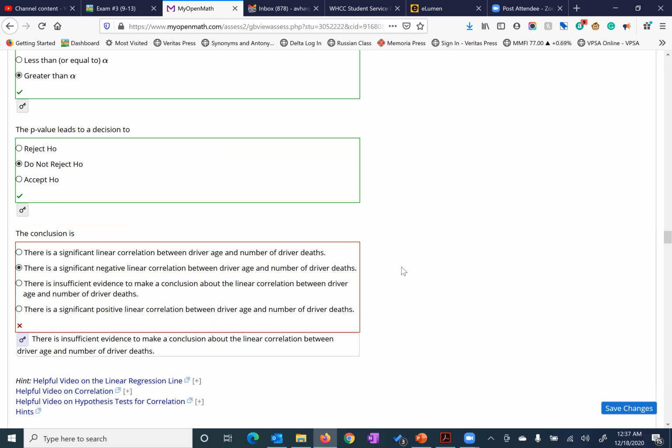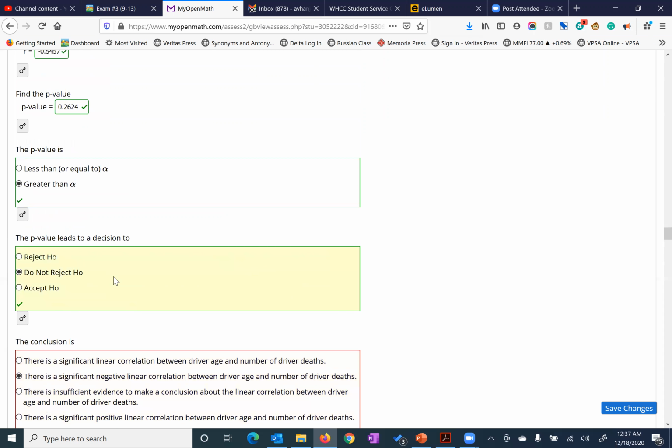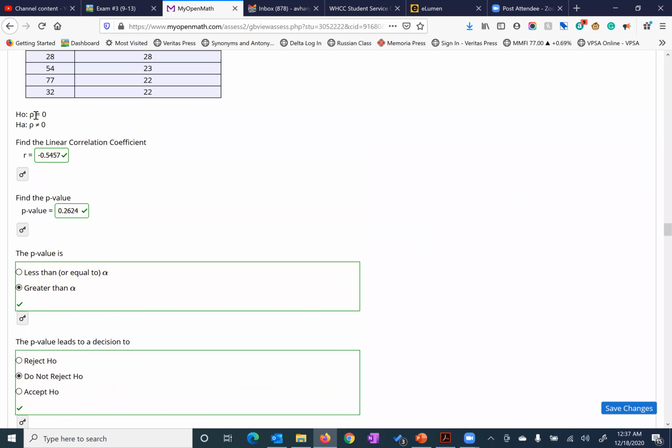Okay, and so if you do not reject H0, that means you're saying that there's not enough evidence to make a correlation between driving age and driver deaths. There's not enough correlation. So a few things here. We don't talk about negative or positive. We don't ever talk about negative or positive correlations because we're not even talking about it. So when we're over here, we're just saying there's no difference, or there is a difference.